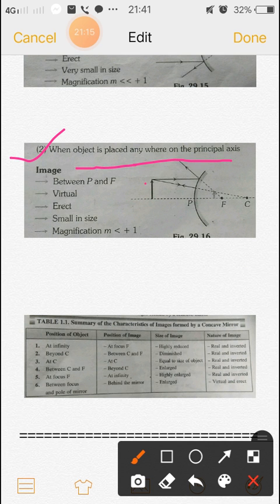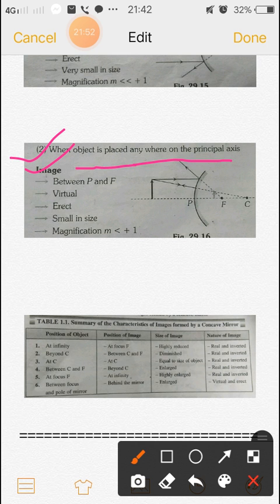A ray parallel to the principal axis after reflection goes along this line, and if we draw this line back, the reflected ray meets at the point F. Another ray which is passing through the center of curvature is reflected back along the same path.